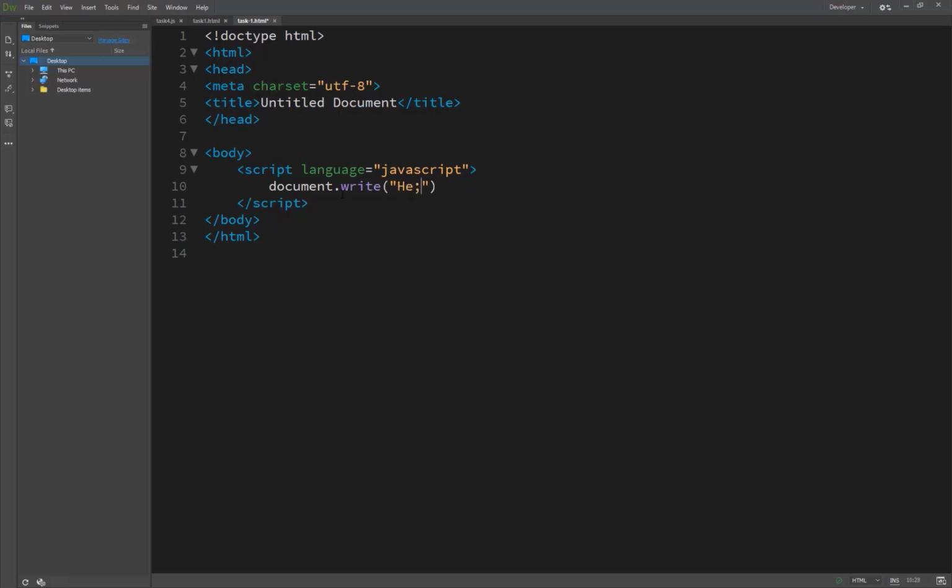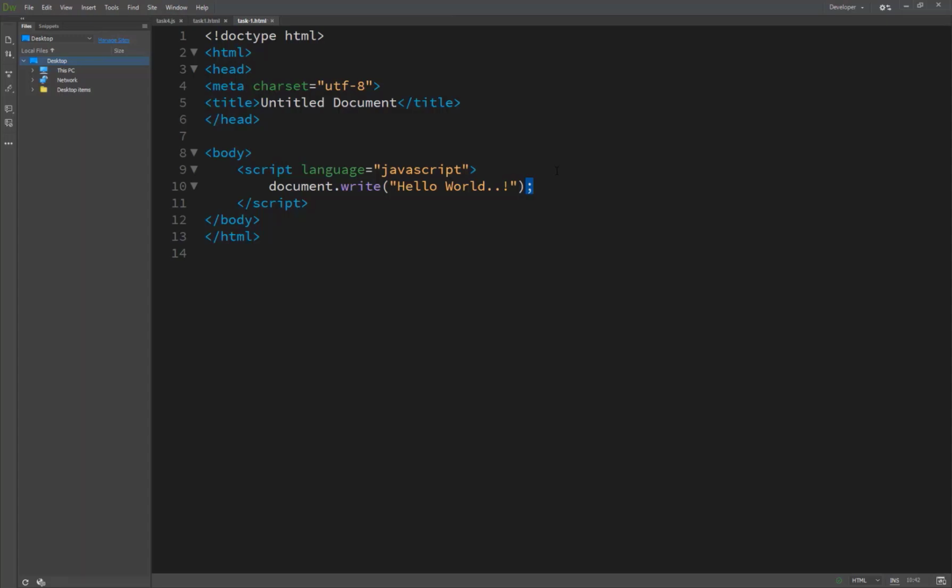Let's call it hello world, and at the end of this statement we give a semicolon. It's called the end statement, or the termination of our line. Our code is complete. So this is really very important.